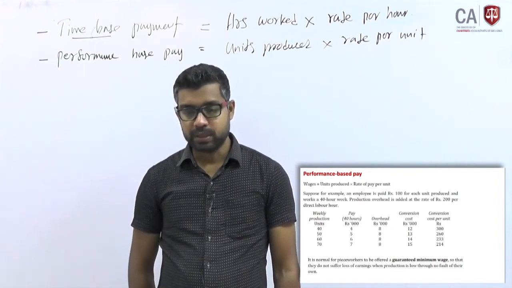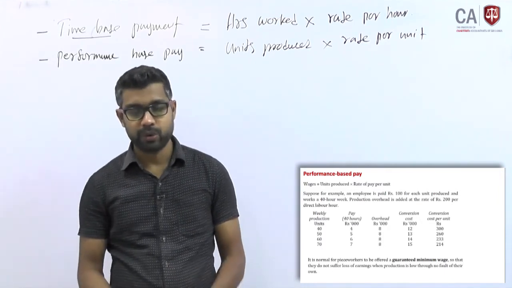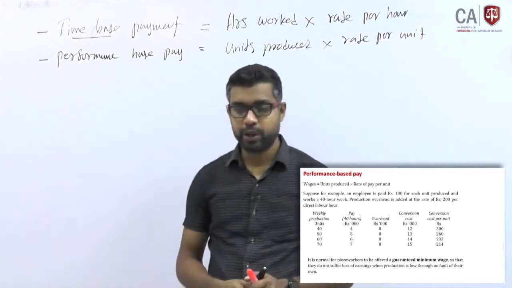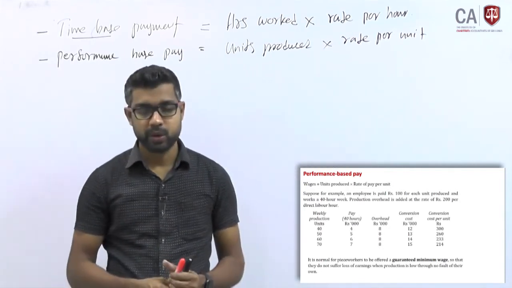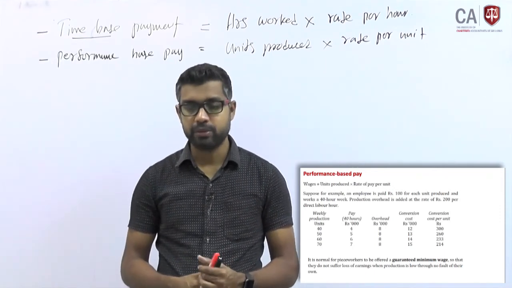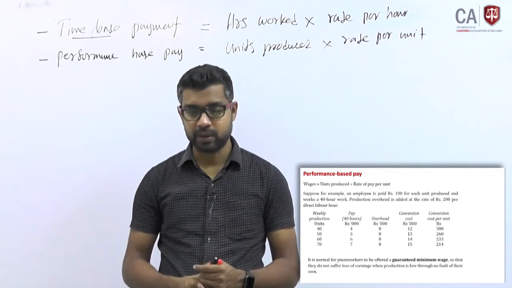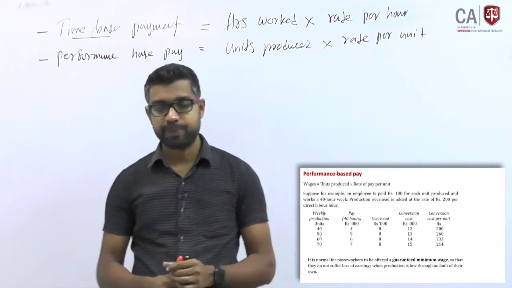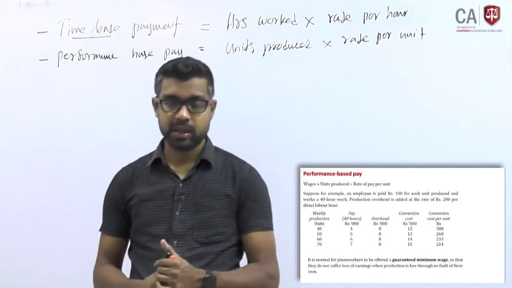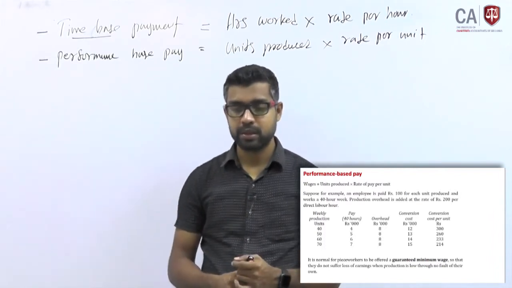Payment in thousands, how do you calculate 4,000? 40 into 100, right, because if you produce 40 units, each unit gets paid how much? 100 rupees. So then 4,000; at the 50 units level 5,000, when you produce 60 units 6,000, at the 70 units level 7,000. This is the pay for a 40 hour week.